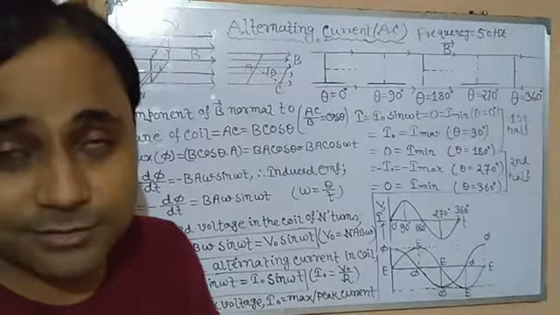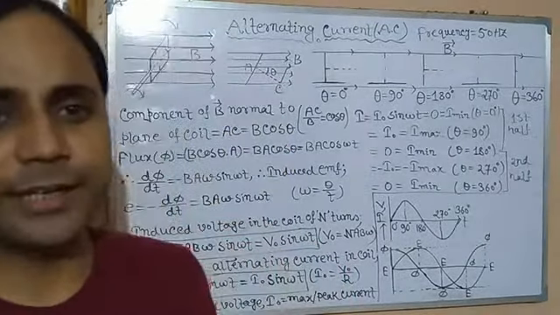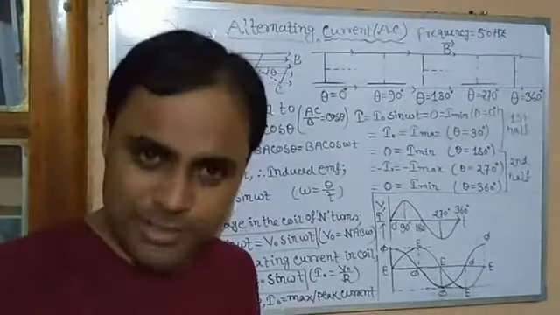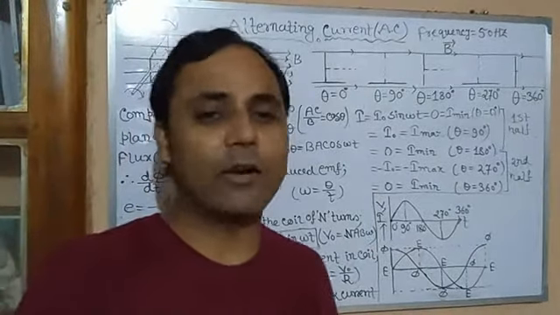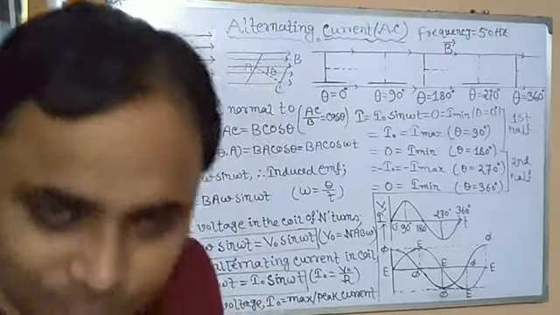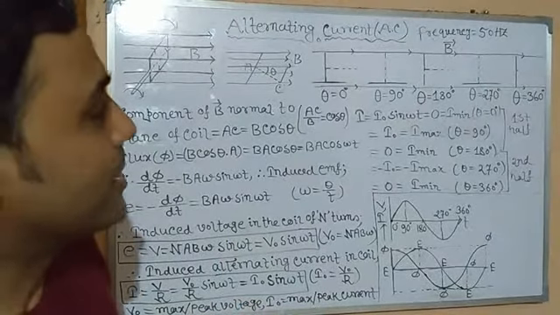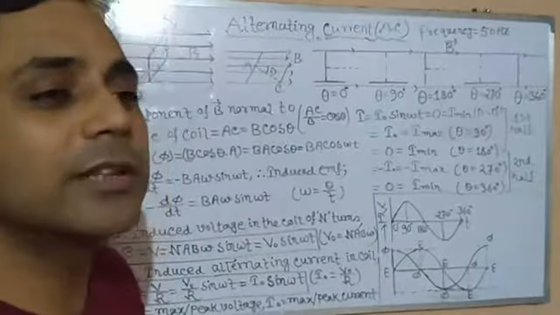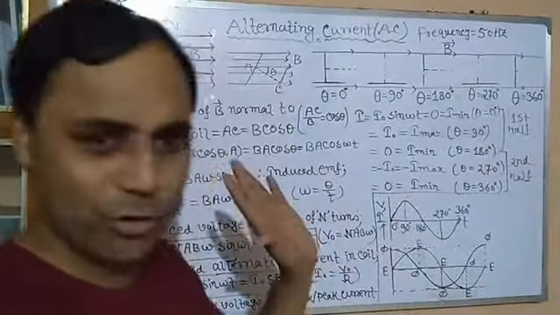So it means in our house, all the lights generally go on and off, maximum and minimum. Maximum means switch on, current flows. Minimum means current is 0. When current is 0, current cannot flow, and in those cases, electrical appliances cannot run. So in our household, in the domestic electric circuit, all the electrical appliances work 100 times on, 100 times off.